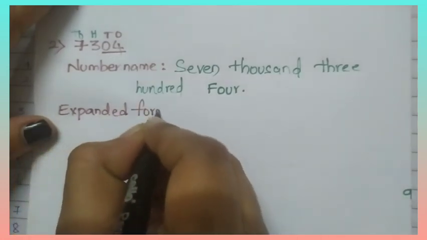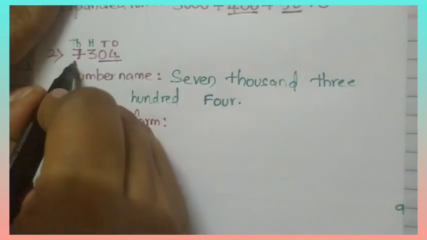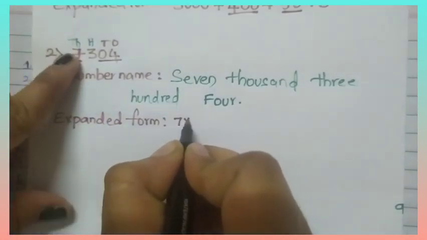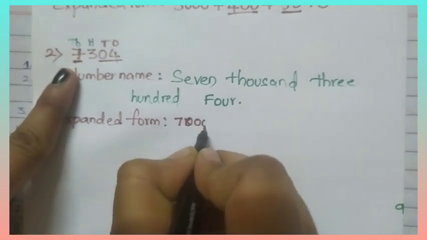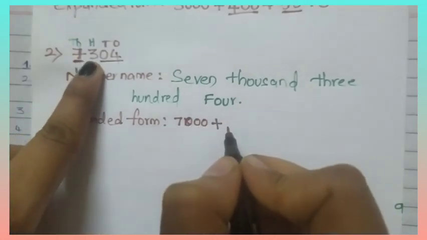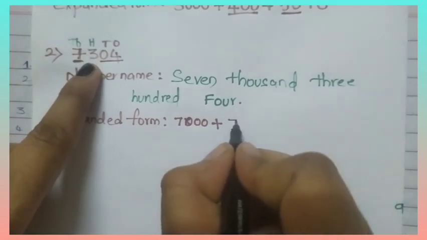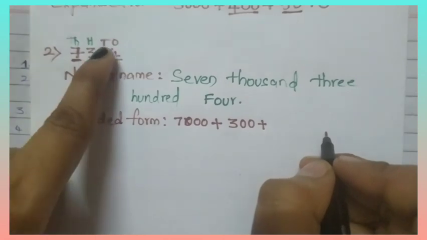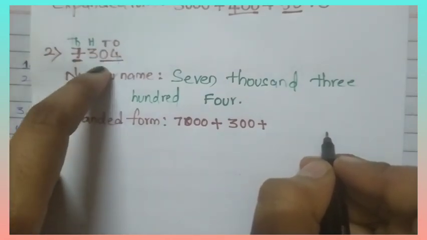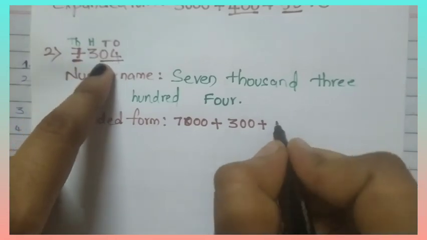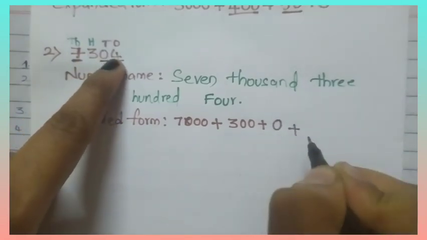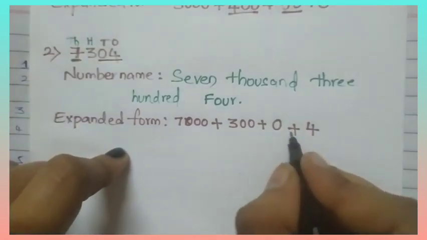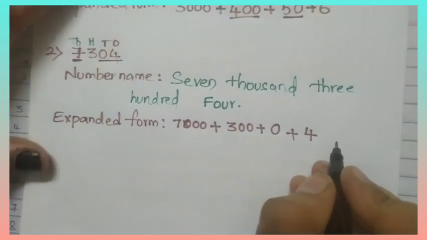Expanded form. What is the place value of 7? 7 is in the thousands place, 7 into 1000, so 7,000 plus. What is the place value of 3? 3 is in the hundreds place, 3 into 100, 300 plus. What is the place value of 0? 0 is in the tens place. When we multiply 0 with any number, we will get 0, plus 4 is in the ones place. 4 ones are 4. 7,000 plus 300 plus 0 plus 4. This is the expanded form.